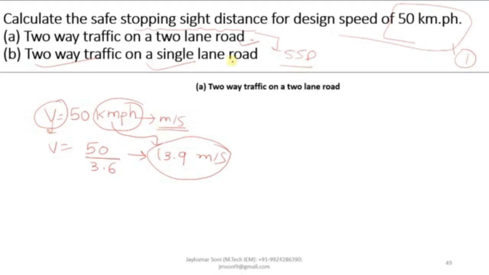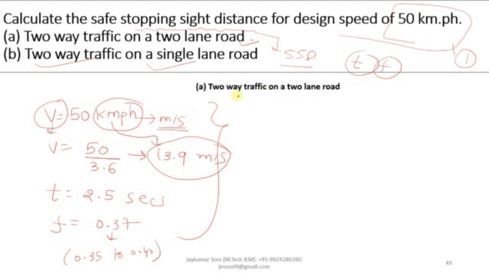Now in this example, you can see that the value of t and f are not given. So you can take any of the values. Here we will take t as 2.5 seconds and the value of f is equal to 0.37. Make sure that the value we are taking for f is between 0.35 to 0.40.